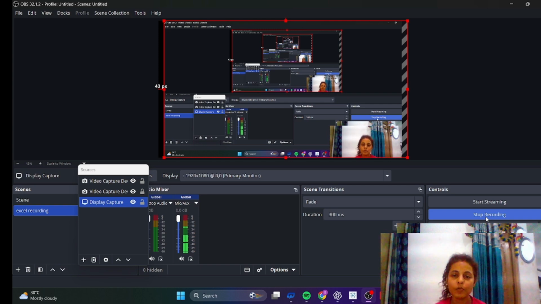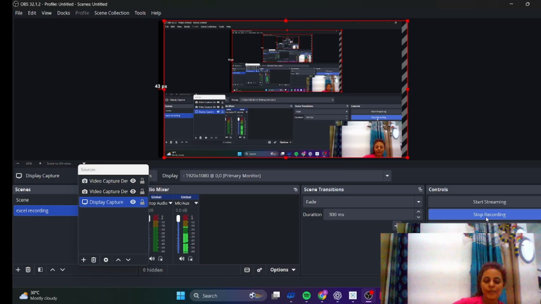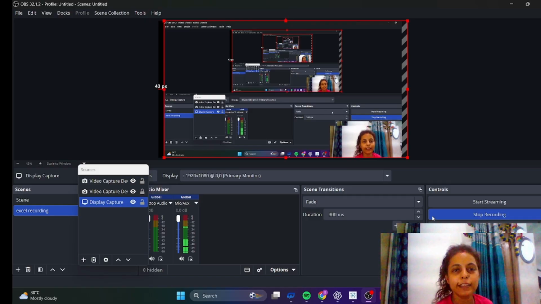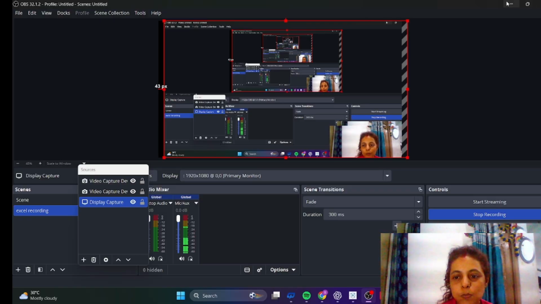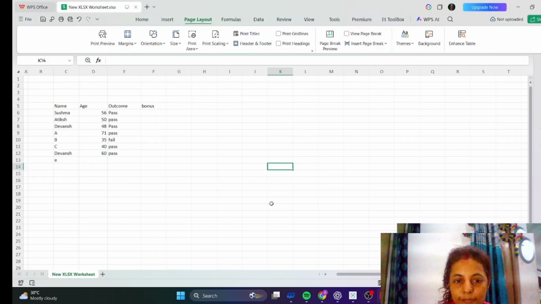Here the condition is age greater than 50 and outcome is pass, so he is getting 1000. If the conditions are not fulfilled, he is getting zero. That's the most important function you must practice. We have learned this function today. So let's get started without any delay, with numerical IF, nested IF and IF with AND. So guys, practice it. Don't forget to practice.